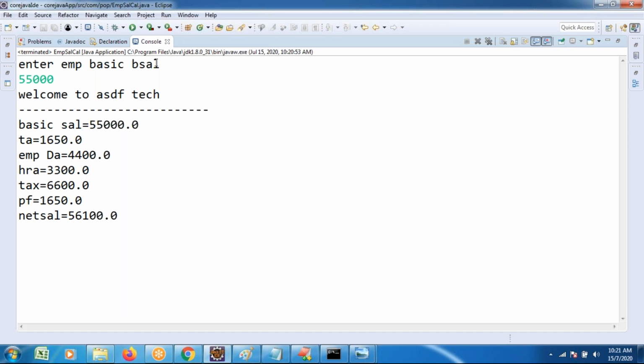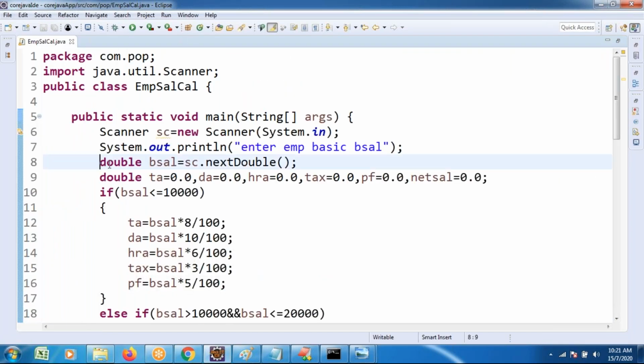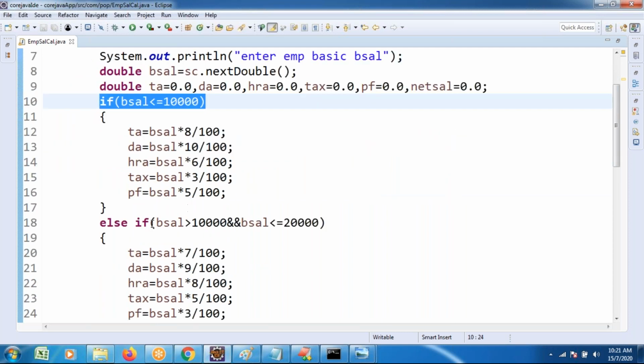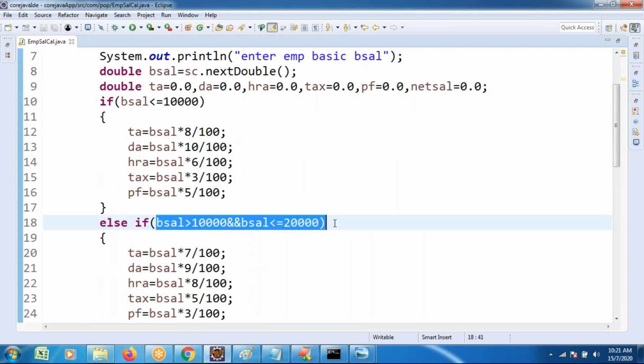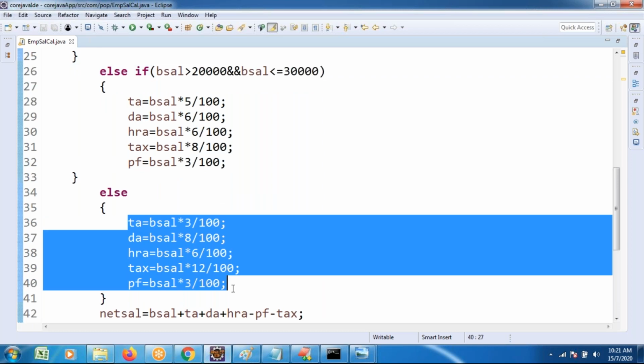55,000. If the basic salary is 55,000, line number 10 reading is done. Cursor coming to line number 10, fail. 50,000 below the 10,000, fail. Cursor immediately coming to line number 18. 18 is also fail. So cursor immediately coming to line number 26. 26 also fail. Cursor coming to which part? Else part. Based on your condition, the related logic is going to be executed.